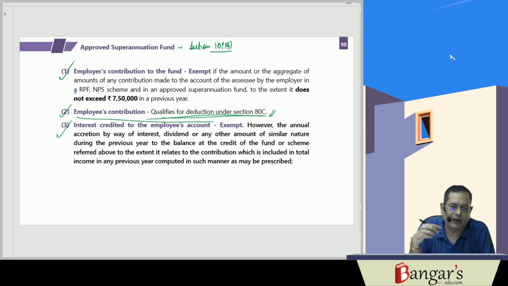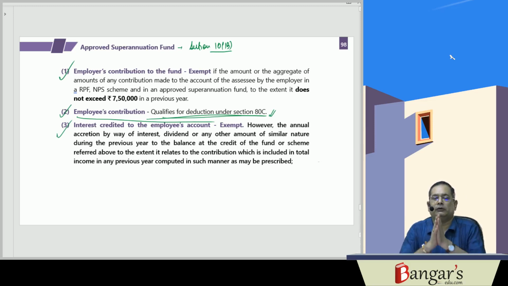However, if any annual accretion is by way of interest, dividend or any other amount of similar nature during the previous year to the balance at the credit of the fund or scheme, that is the NPS account, approved superannuation account and RPF account, then interest credited on the portion in excess of 7,50,000 will be chargeable to tax.